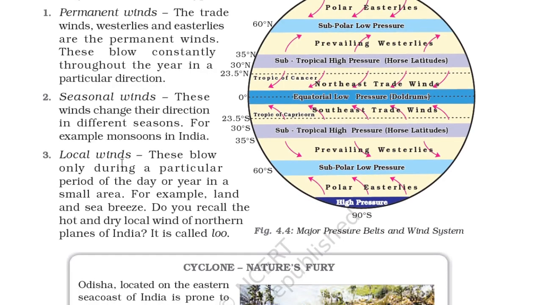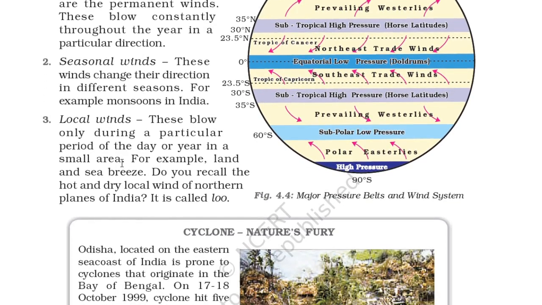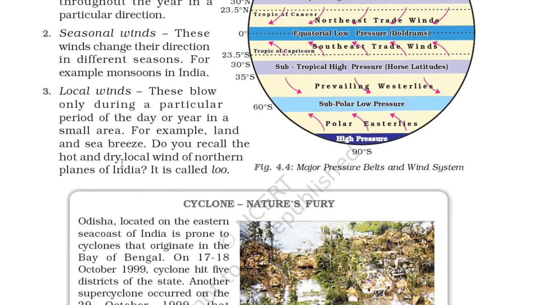Three, local winds. These blow only during a particular period of the year or day in a small area. For example, land and sea breeze. Do you recall the hot and dry local wind of the northern plains of India? It is called Loo.